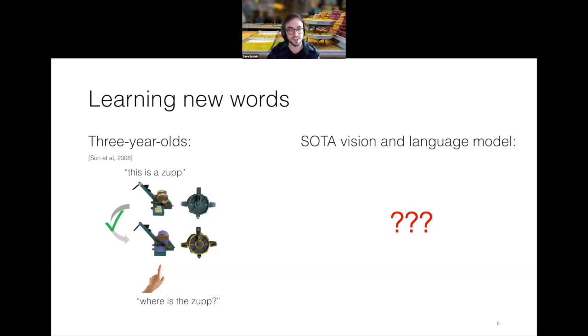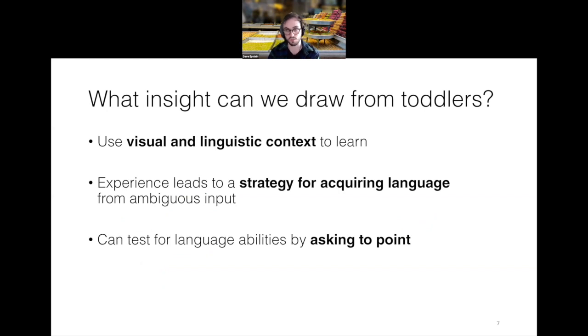And this is very unnatural, I think, compared to the way that we are always learning new words. If a new word comes up today in a presentation, we'll learn it pretty well, even though none of us are 3 years old. So what is the insight that I think we can draw? Of course, there's a lot of insight to draw, and this is very loosely speaking, but one is that we're very powerful, even at a young age, at learning from vision and from language context. So we're able to use the context around us, the various sensory inputs, to learn very, very fast.